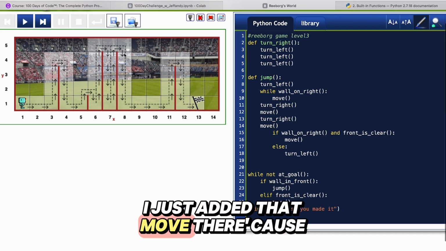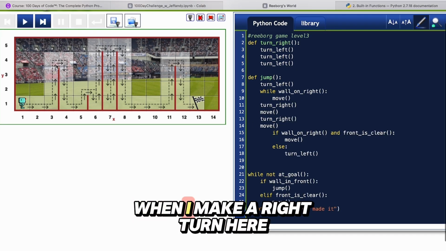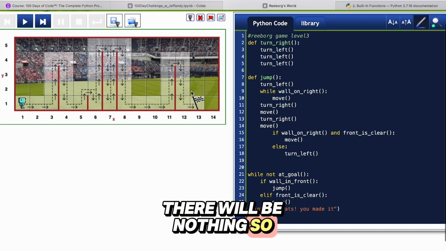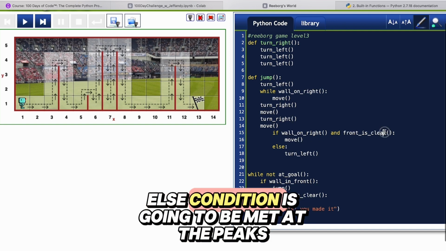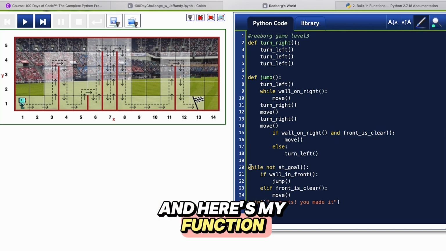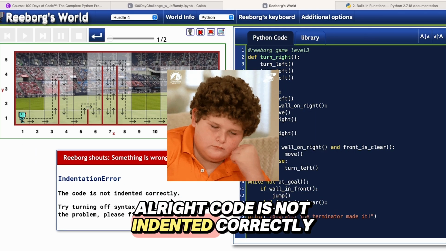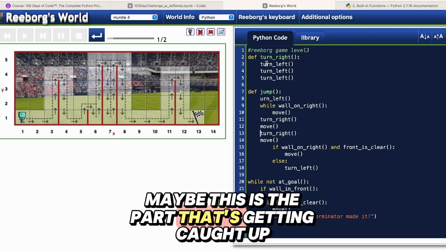So I just added that move there because when I make a right turn here and I'm facing down, to my right there will be nothing. So I want to make sure that this if-else condition is going to be met at the peaks. And here's my function. Kind of expect some things to go wrong at first. All right, code is not indented correctly. Let's see, maybe this is the part that's getting caught up.